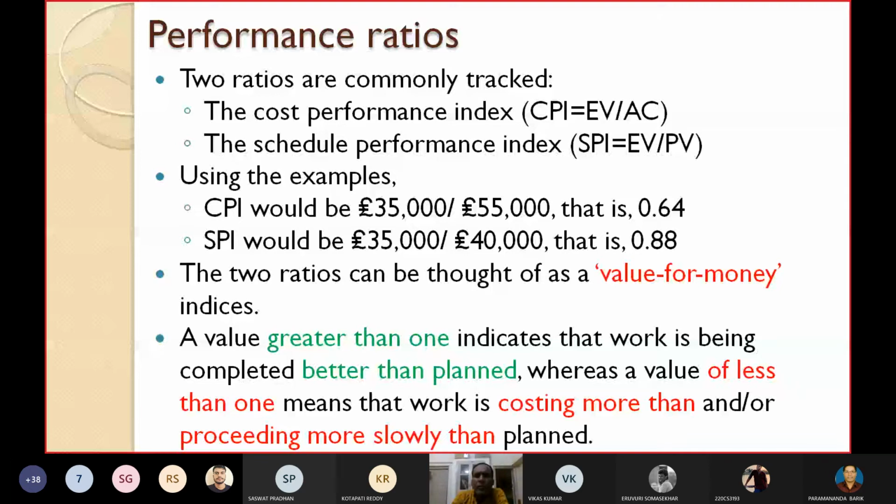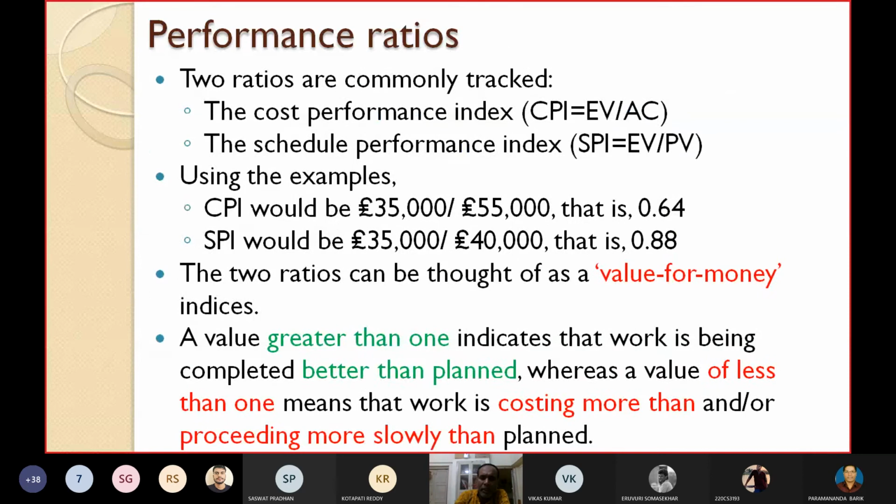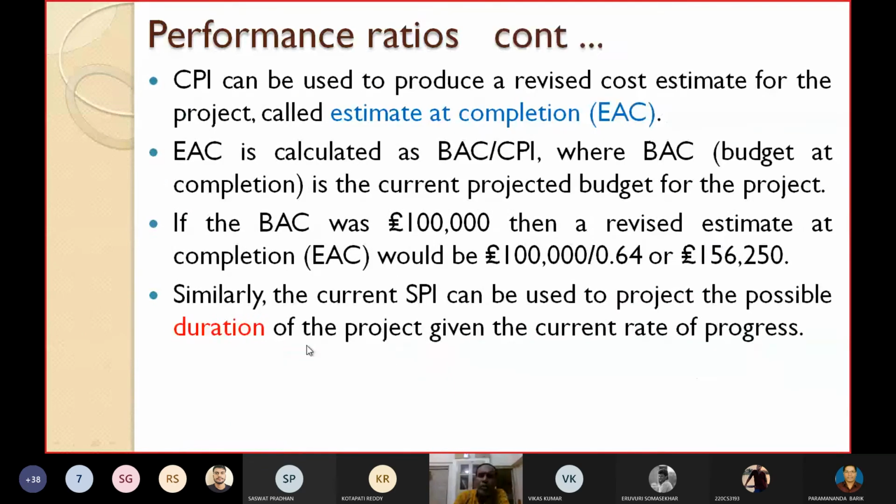CPI can be used to produce a revised cost estimate for the project. This value of CPI that we have just calculated, CPI and SPI. CPI can be used to produce a revised cost estimate for the project. This is called EAC, which stands for estimate at completion. EAC is calculated as BAC by CPI, where BAC, which stands for budget at completion, is the current projected budget for the project.